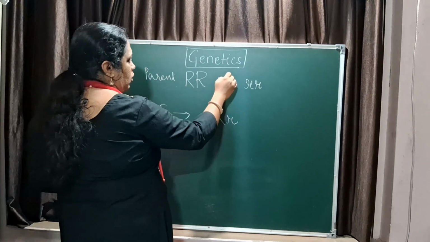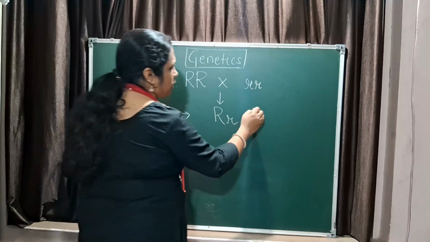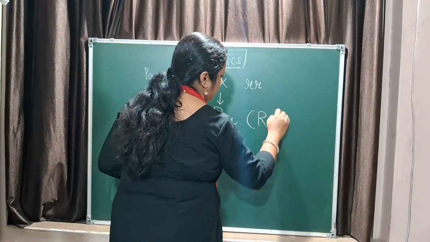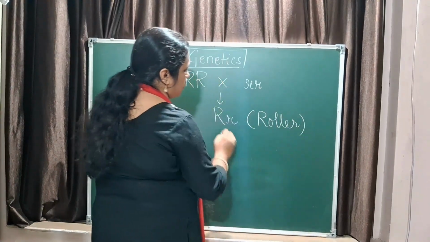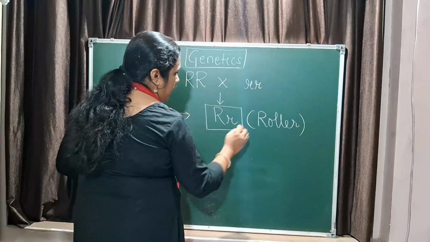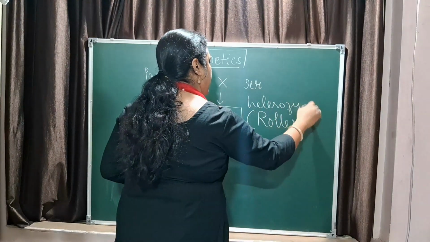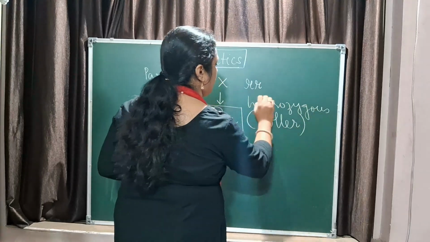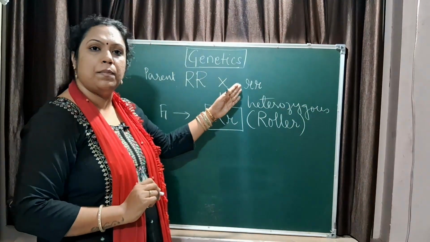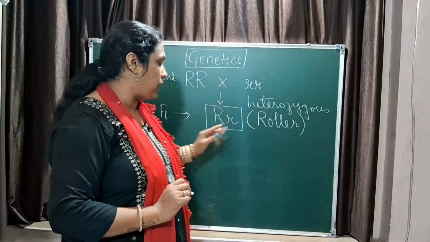A cross between them gives rise to a roller. Now this is a heterozygous roller, correct? Any doubt? Even a non-roller parent can have a roller child.